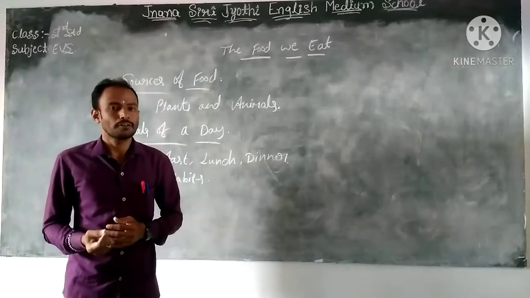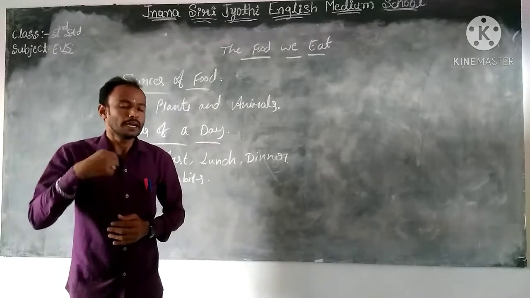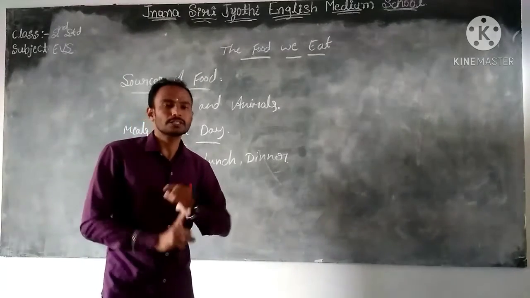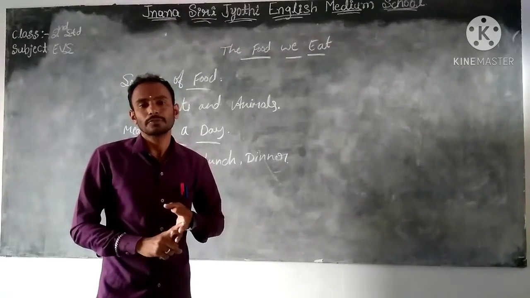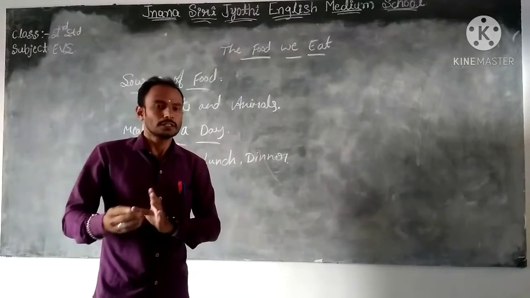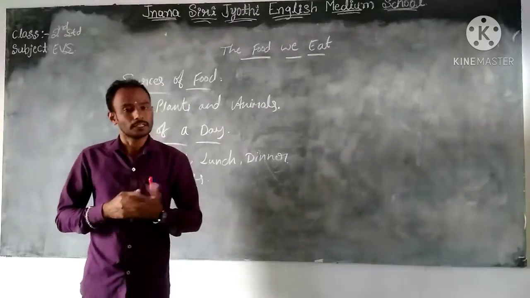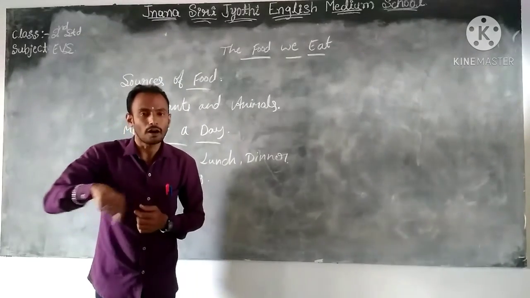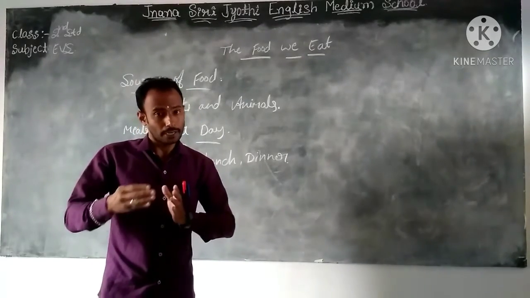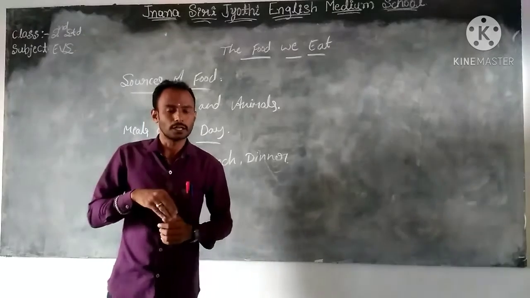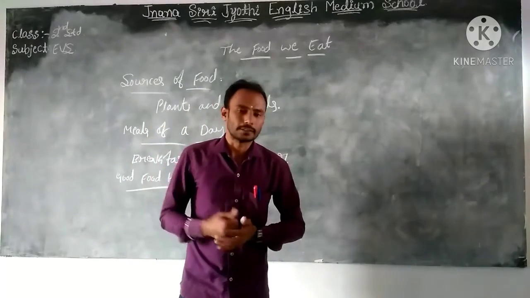In regular life, all of you eat foods like vegetables, green vegetables, fruits, and chapatis, roti, rice, dal. These all come from plants, if we grow them.